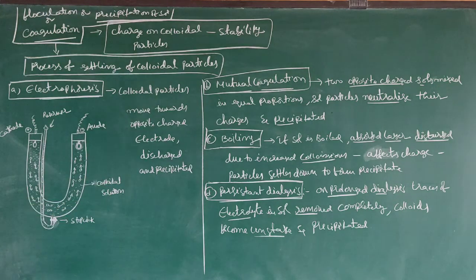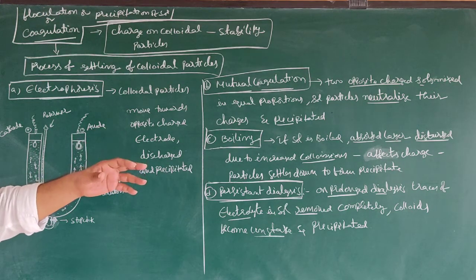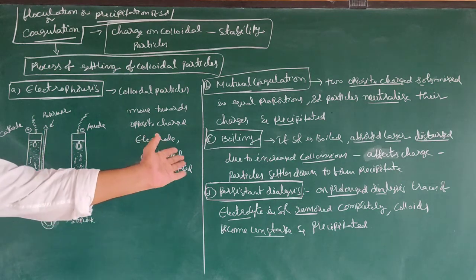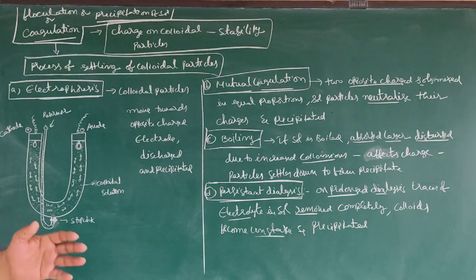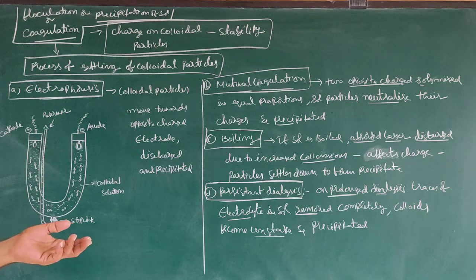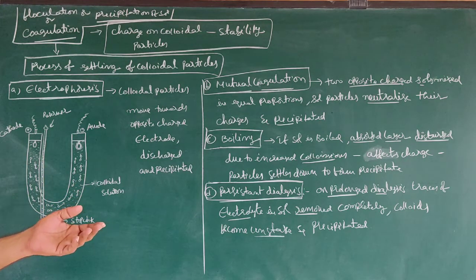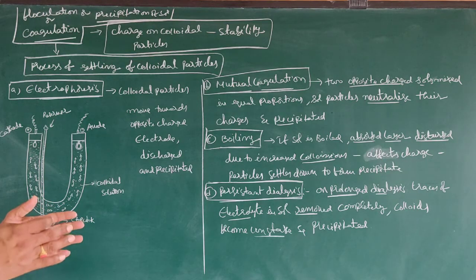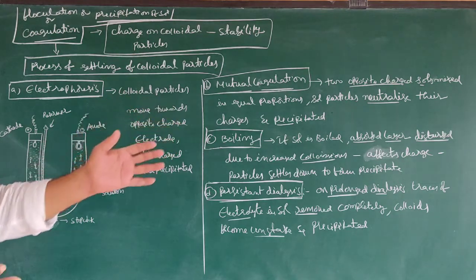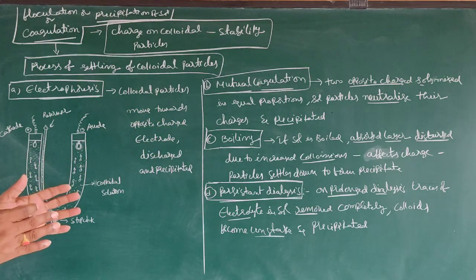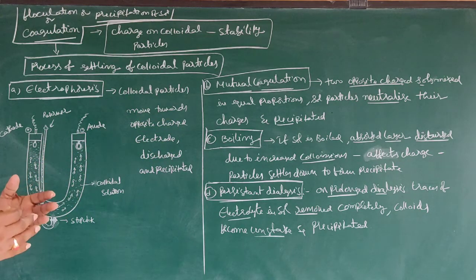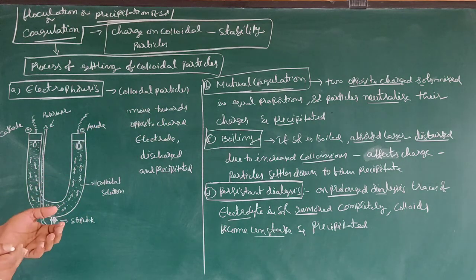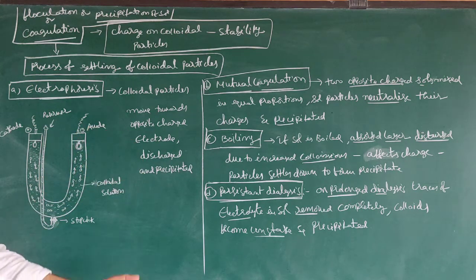Next one, boiling. If a sol is boiled, the adsorbed layer is disturbed due to increased collisions. When you give temperature, the kinetic energy of the particles increases, so the number of collisions also increases. Because of these increased collisions, the adsorbed layer is disturbed. When the adsorbed layer is disturbed, it automatically affects the charge. If the charge is affected, the particles settle down to form a precipitate.